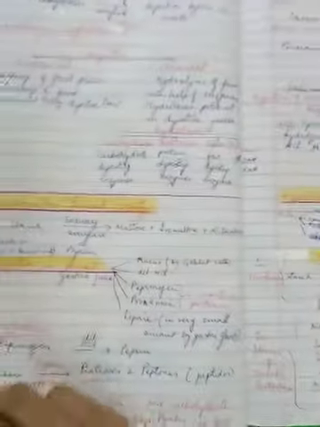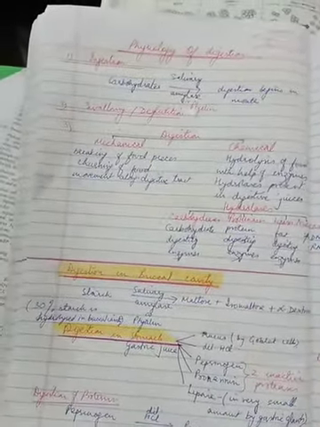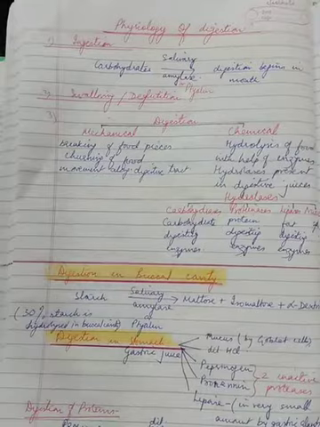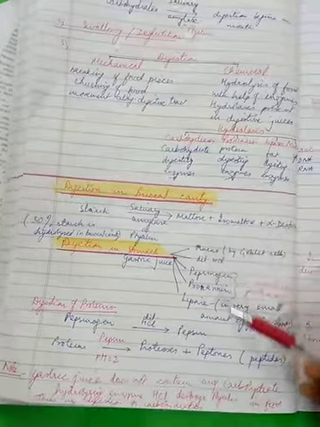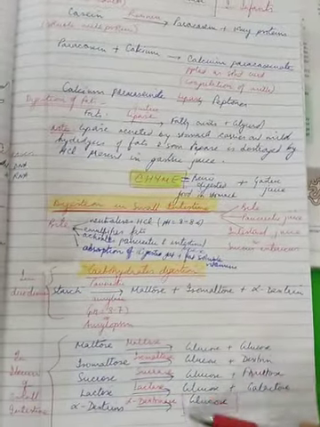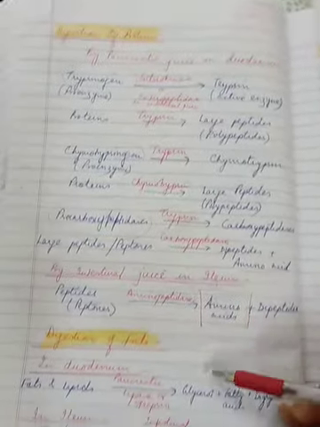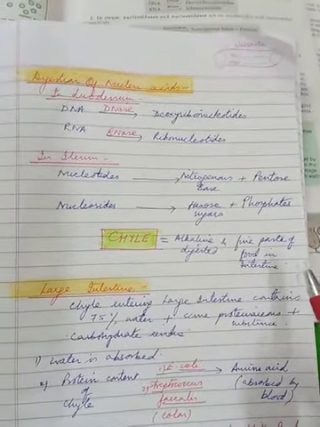So this is all about the process of digestion. You have to understand how the process of digestion begins from the mouth. Normally our food comprises carbohydrates, fats, and proteins, and this is what has to be digested and broken down. So how it is broken down in the mouth, how it continues in the stomach, how it changes into chyme, and enters the small intestine, how things are broken down in the carbohydrate, protein, or fat category, and finally the nucleic acids. So this completes the process of digestion in the small intestine only.